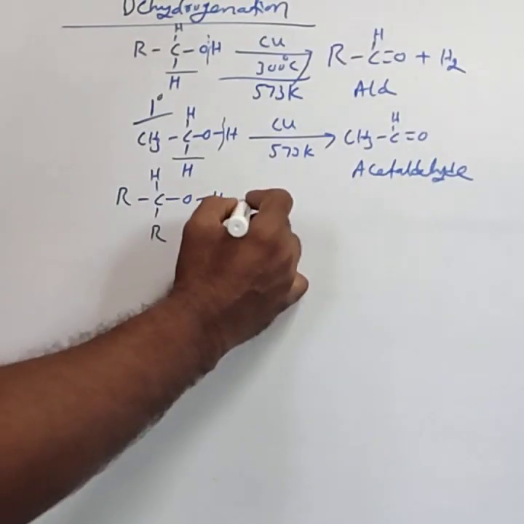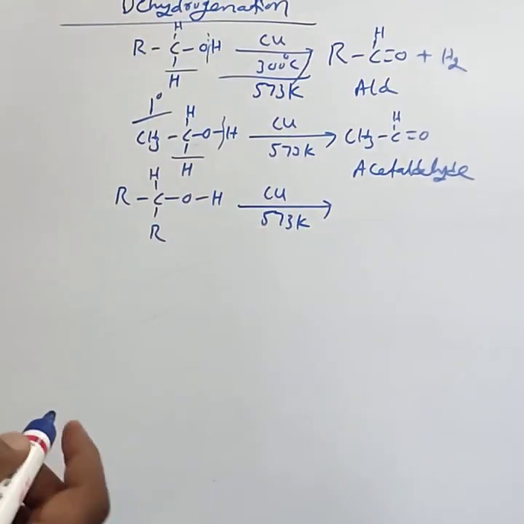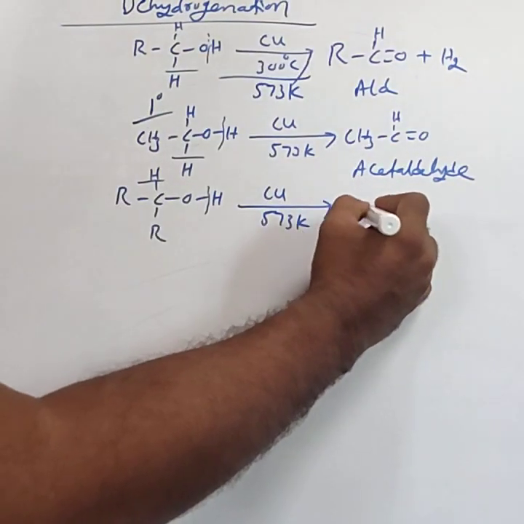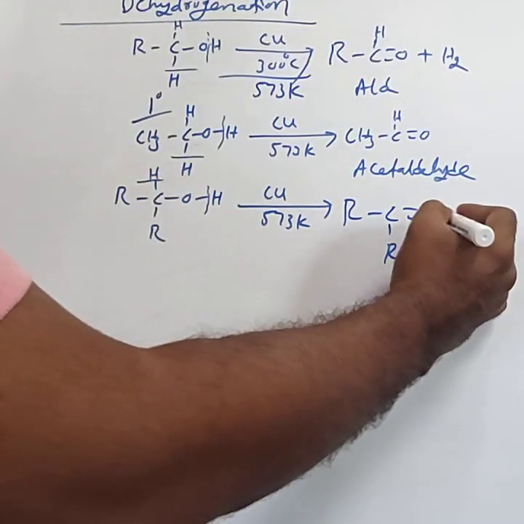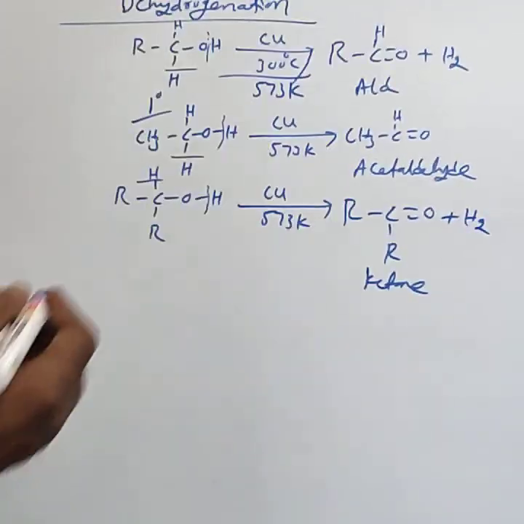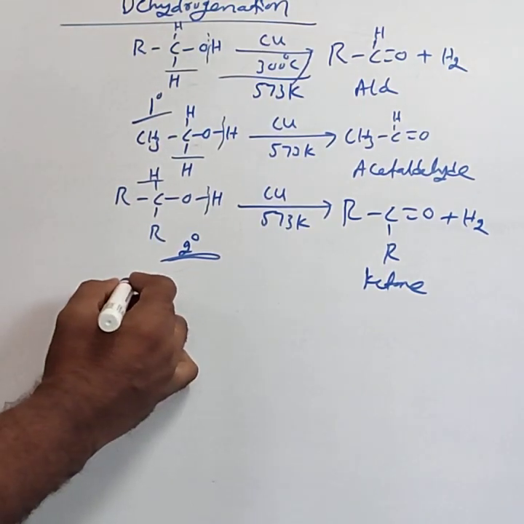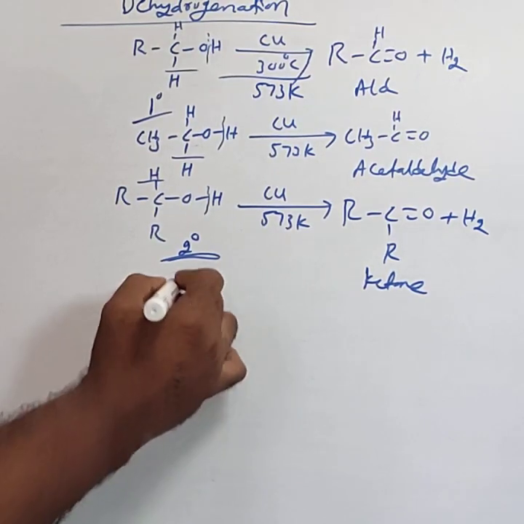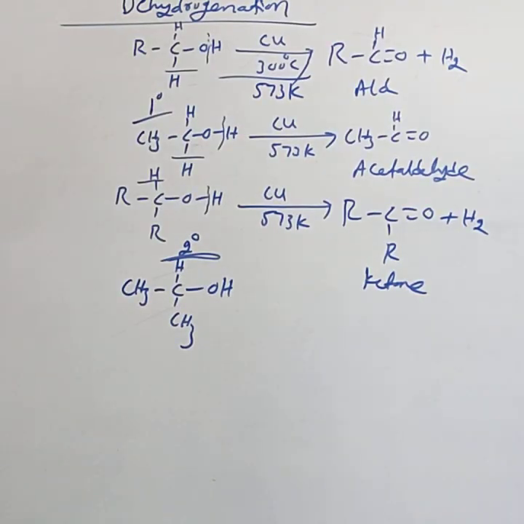RCH(OH)R. Secondary alcohols passed through a copper catalyst at 573 Kelvin again undergo CH cleavage and OH cleavage, resulting in the formation of RCOR, liberating H2. This is called a ketone. A secondary alcohol yields a ketone. An example is CH3CH(OH)CH3. This is called isopropyl alcohol.